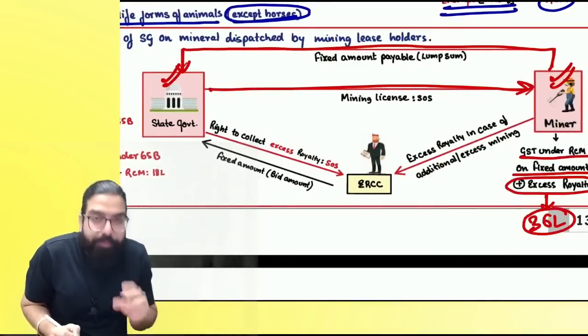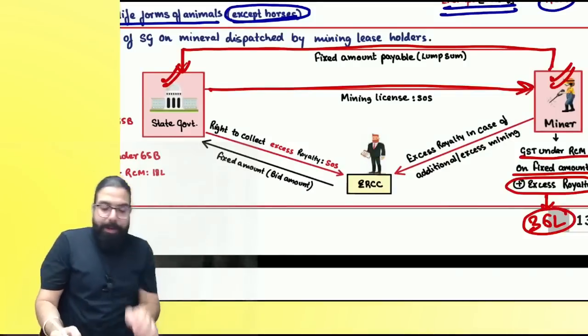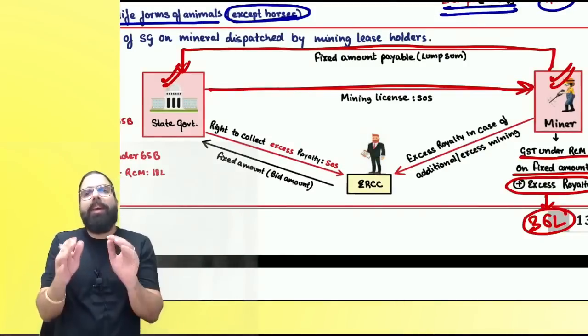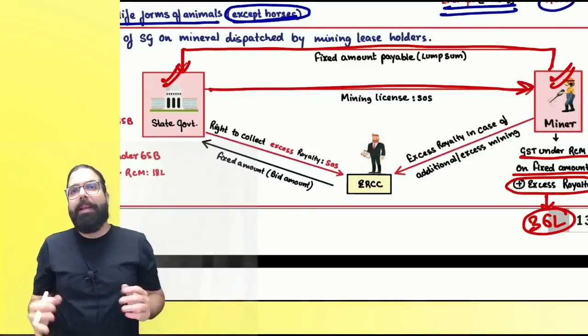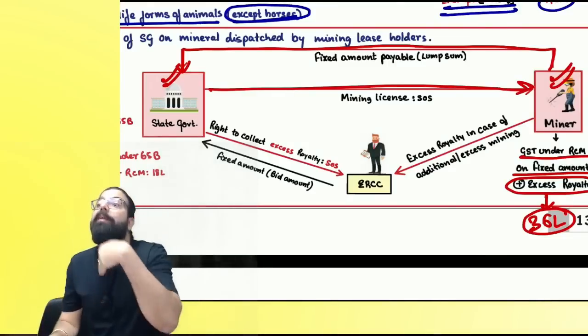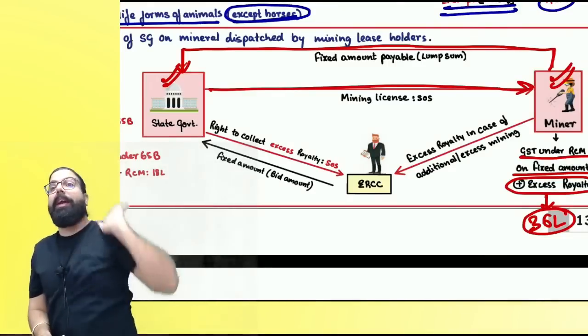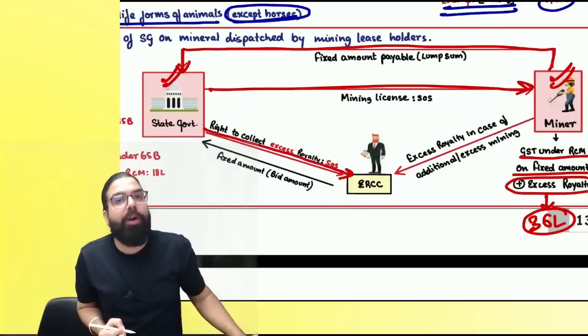36 lakh rupees ka GST under RCM. Do you guys agree with me? Now what will happen? Now this miner, no. Do you think government will go to the miner and say, hey, give me this much, give me the royalty? Do you think government will go and do? So what government does it? Government gives the right to someone else that you go and collect. Are we clear? So government gave the right to collect excess royalty.